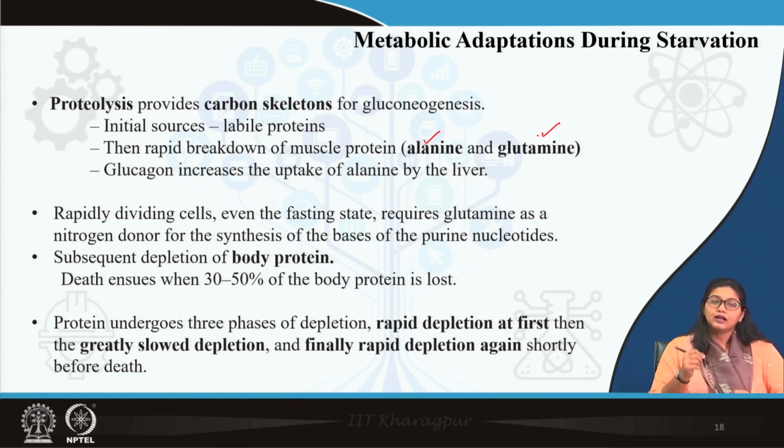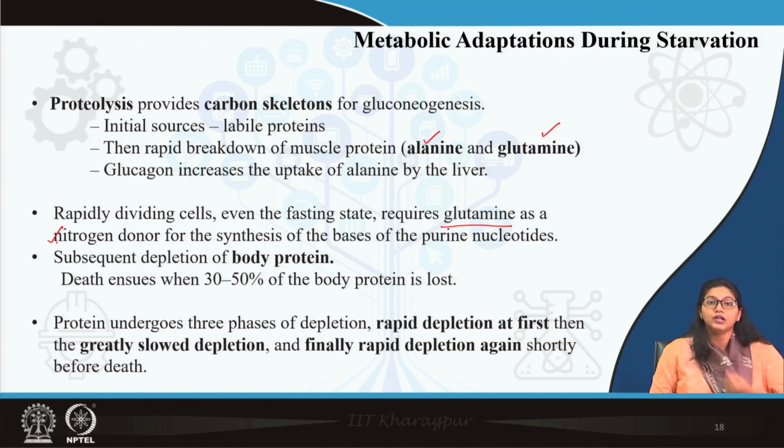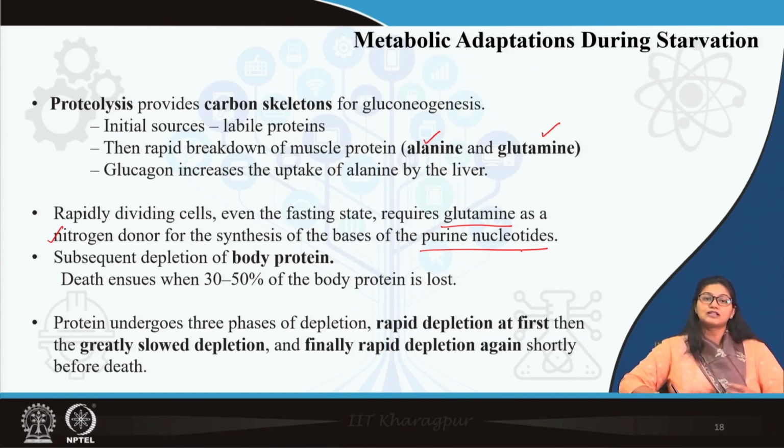Then the rapidly dividing cells, even in fasting state, require glutamine. Remember, glutamine is the nitrogen donor for purine nucleotide synthesis. So, for rapidly dividing cells glutamine is required, but once again this is also diminished.